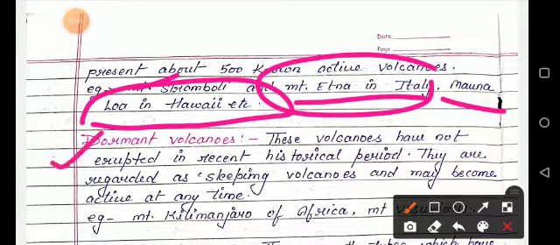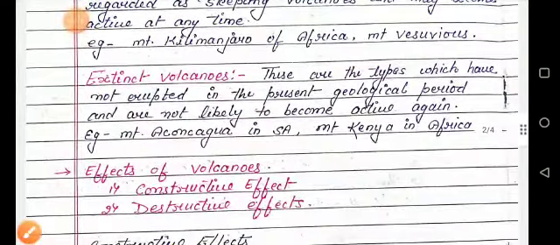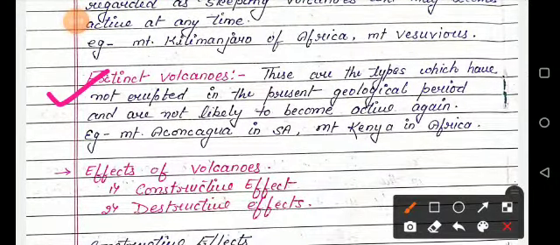The next one is the dormant volcano. Dormant volcanoes have not erupted in the recent historical period. They are regarded as sleeping volcanoes and may become active at any time, like Kilimanjaro in Africa and Mount Vesuvius. The third is your extinct volcano.